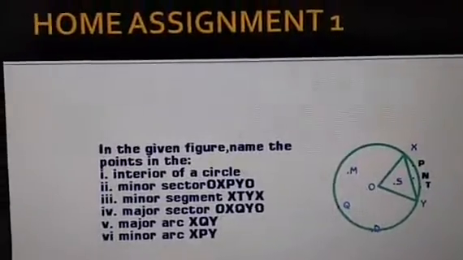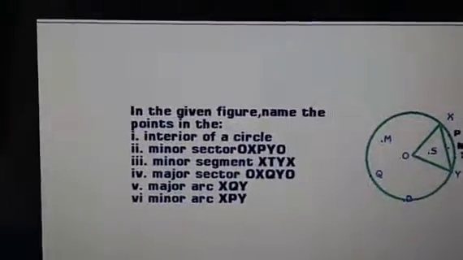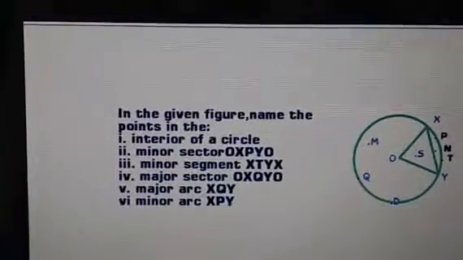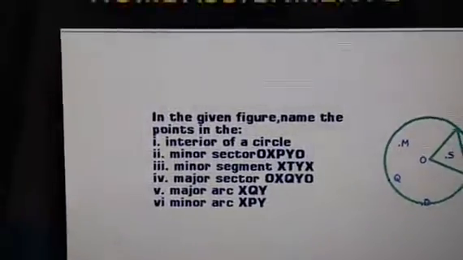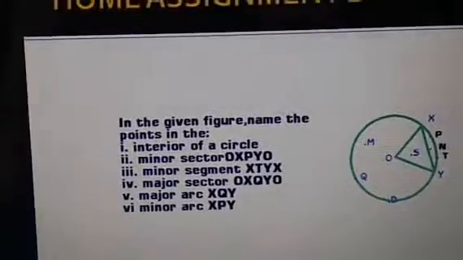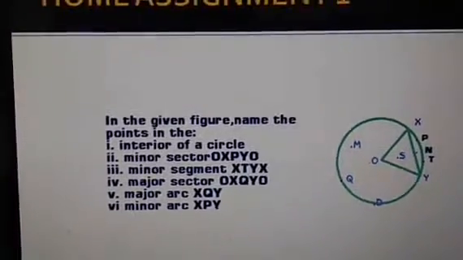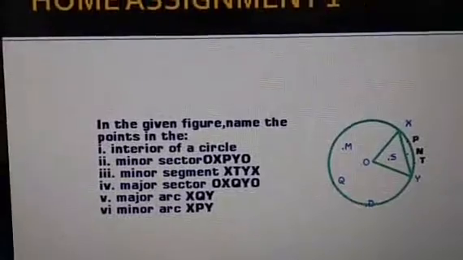So these are the home assignment for you. If you try to answer these questions, you can, so the questions are very easy to answer. Try to answer and learn the different parts as shown in the figure.